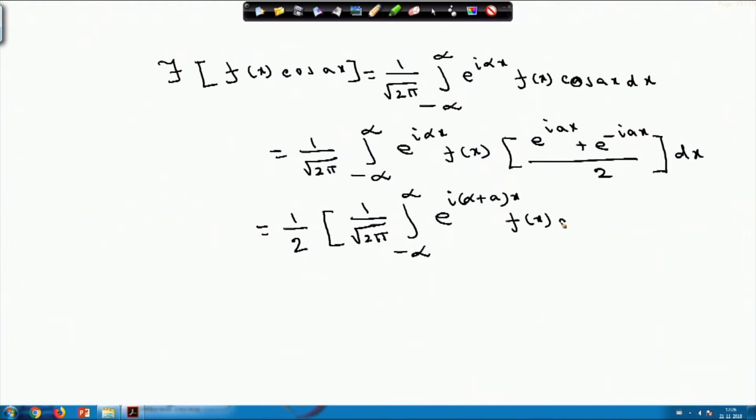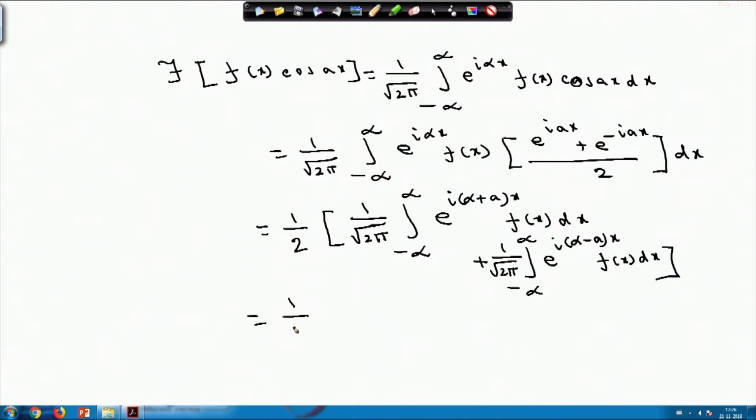This is one term. The other term will be 1 by root 2 pi, integral from minus infinity to infinity of e^(i(alpha minus a)x) f(x) dx. Now, you see the first integral is nothing but f(x) into e^(i(alpha plus a)x).